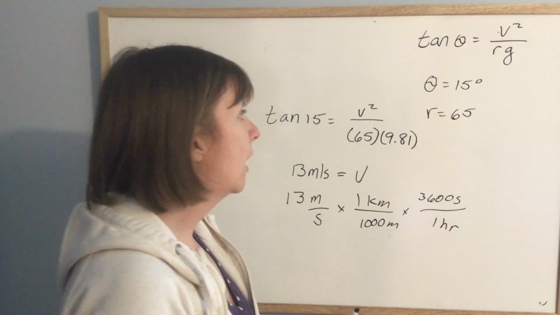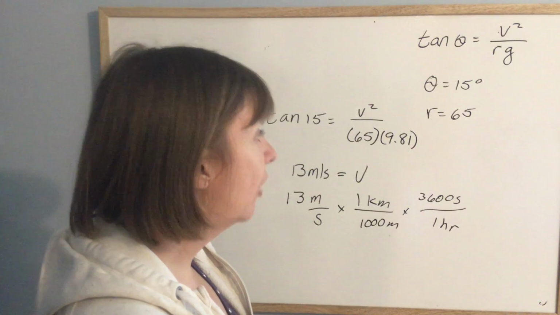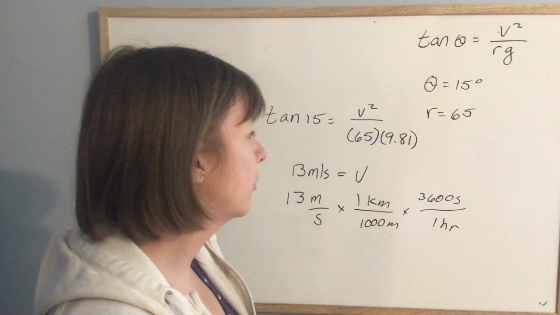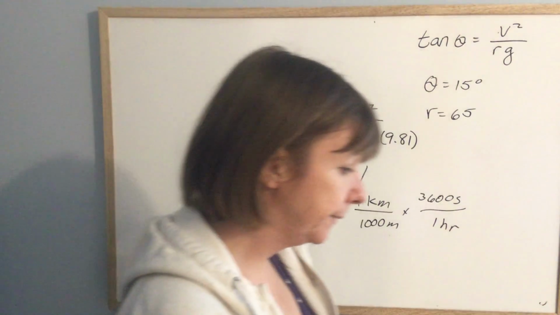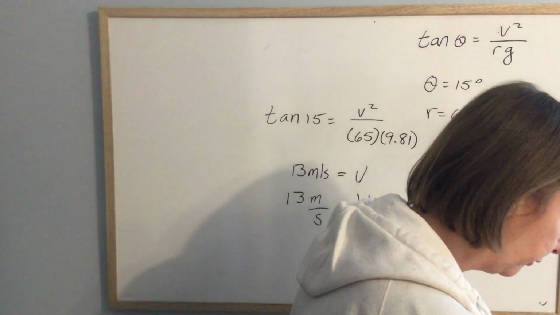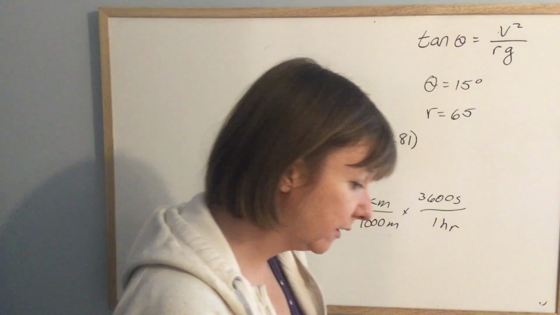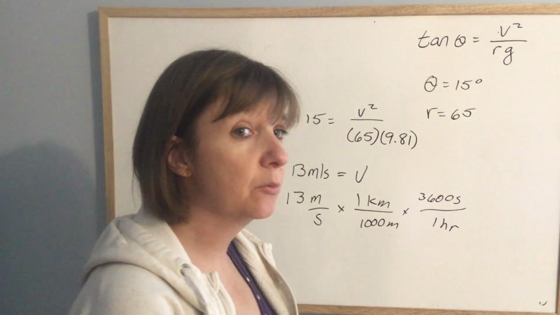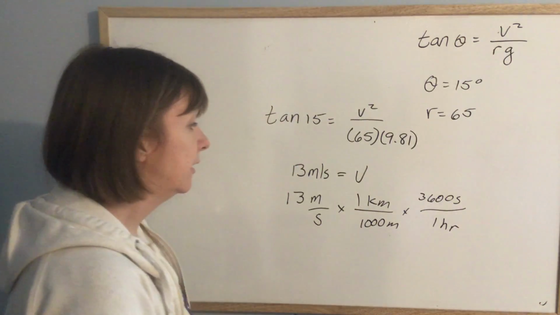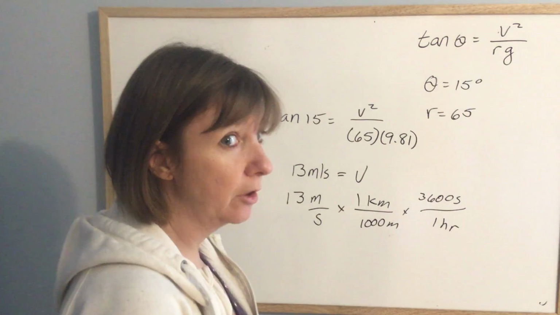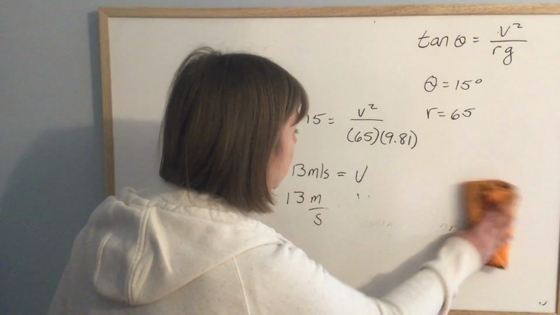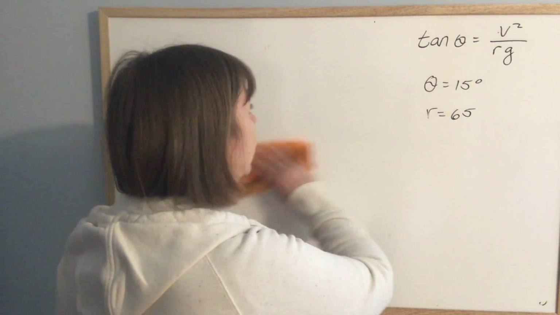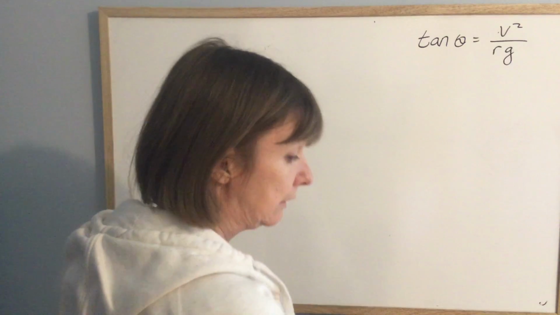So if you were relying not on friction, but on just the centripetal force, if you were relying just on the fact that they banked the curve so that some of your normal force went to keeping you on the road and you didn't need to rely on friction, then you should go under 50 kilometers an hour. Otherwise, you'll skid off that road. And I can tell you that going off a road, not a fun experience.